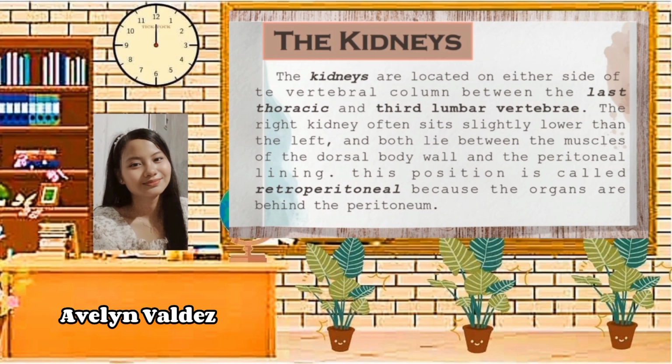The kidneys are located on either side of the vertebral column between the last thoracic and third lumbar vertebrae. The right kidney often sits slightly lower than the left, and both lie between the muscles of the dorsal body wall and the peritoneal lining. This position is called retroperitoneal because the organs are behind the peritoneum.